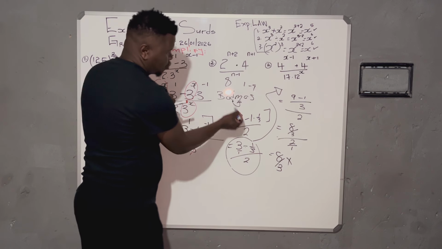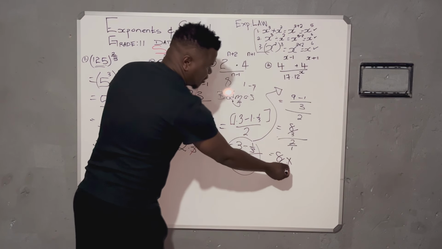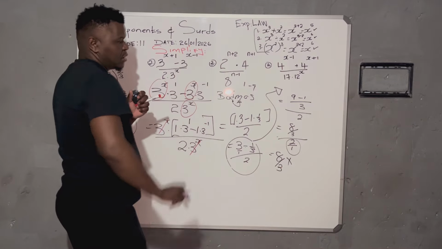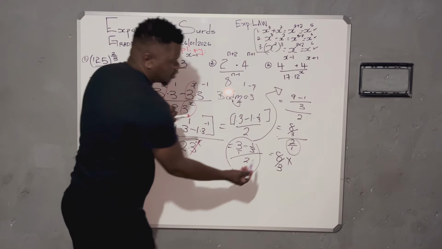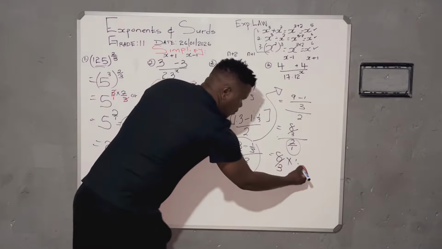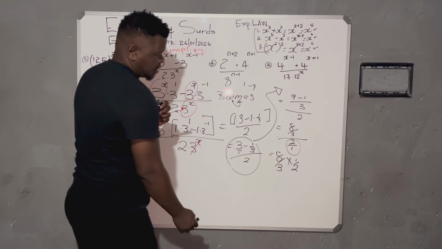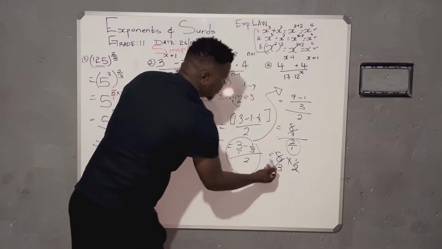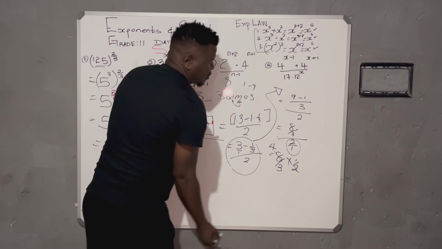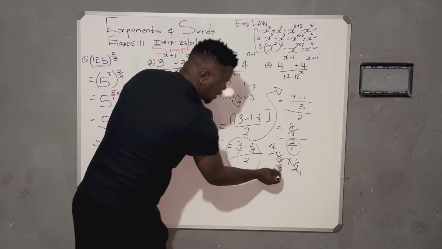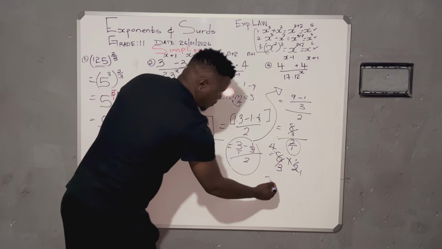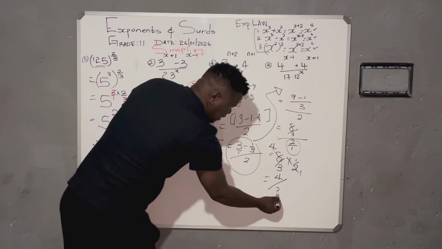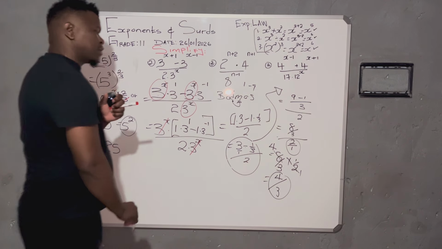And the only time you do this, changing this sign into that, means even this fraction should be switched. 2 over 1 will be 1 over 2. That is the reciprocal. Now, 2 into 2 goes once, but 2 into 8 goes 4 times. So what do we have? We have 4 times 1. So it's 4 over 3 times 1, which is 3. So now this is our answer.